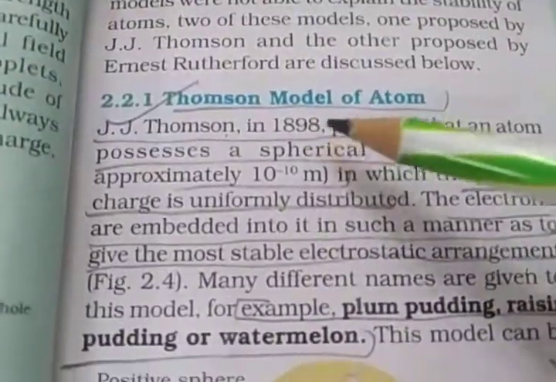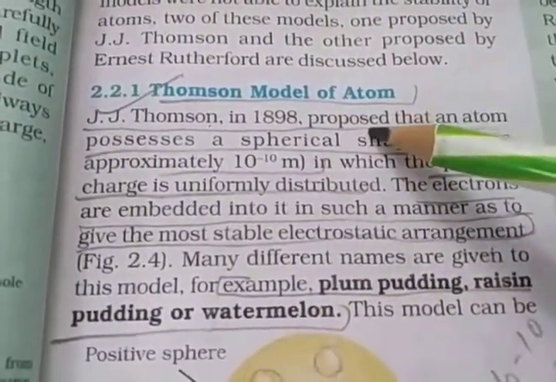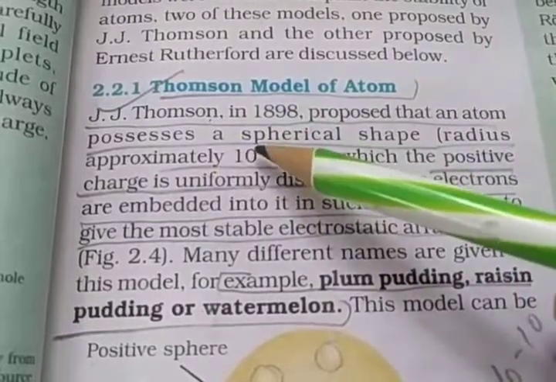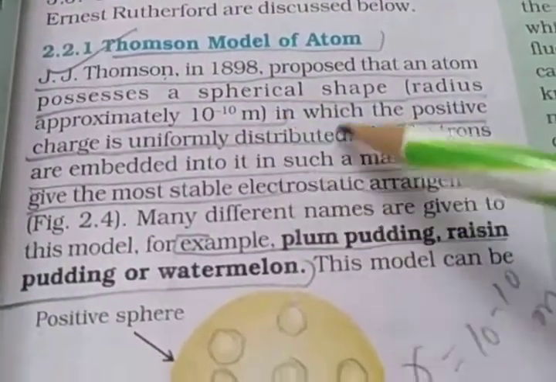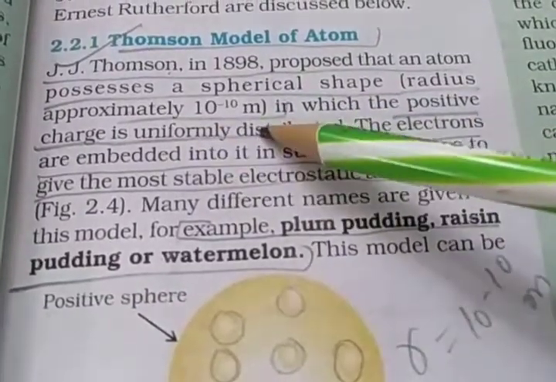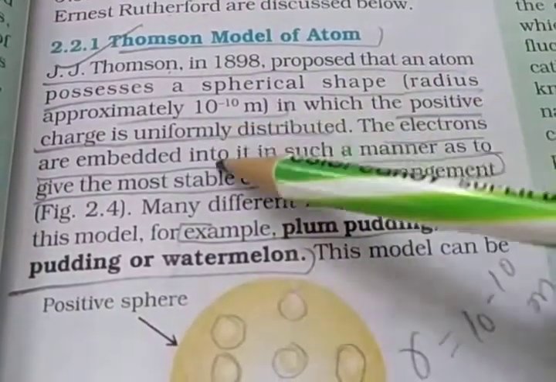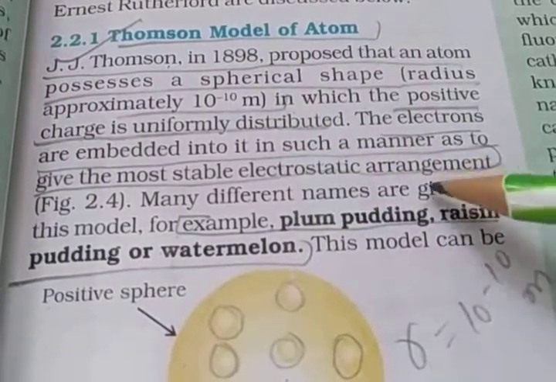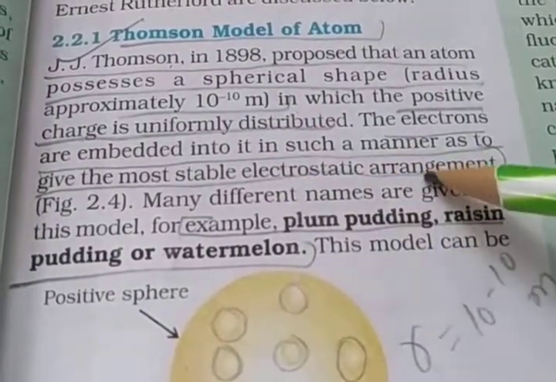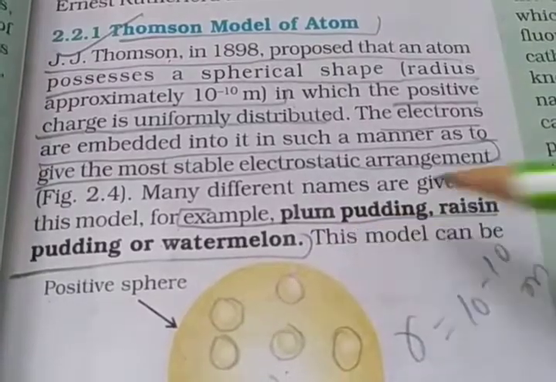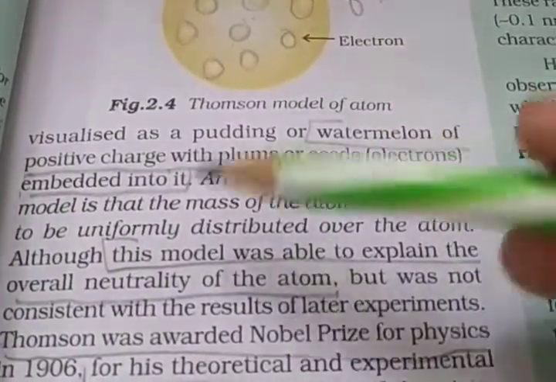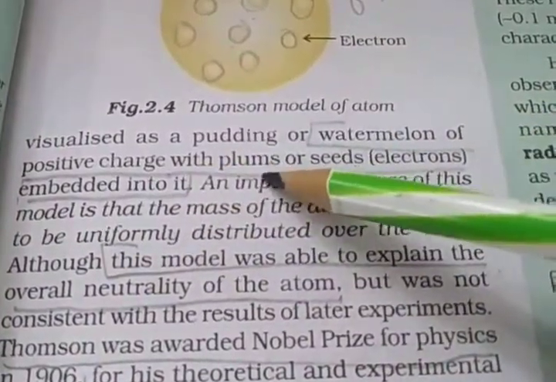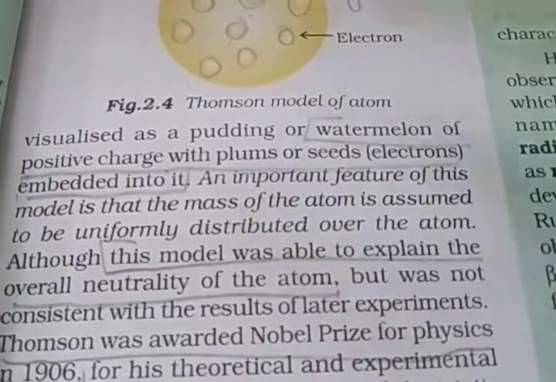So J.J. Thomson in 1898 proposed that an atom possesses a spherical shape, radius 10^-10 meter, in which the positive charge is uniformly distributed and electrons are embedded into it, the most stable electrostatic arrangement. Example: plum pudding, raisin pudding, and watermelon, with the positive charge and the seeds as electrons embedded into it.